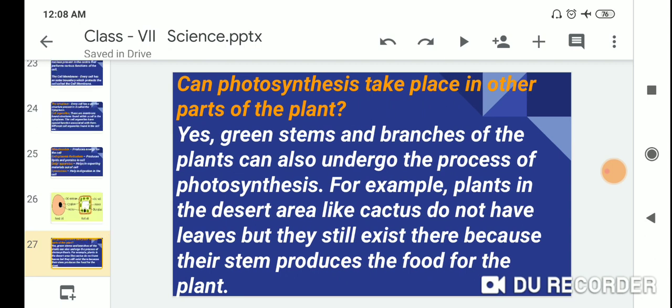Can photosynthesis take place in other parts of the plant? Yes. Green stem and branches of the plants can also undergo the process of photosynthesis. For example, plants in the desert area like the cactus do not have leaves, but they still exist there because their stem produces the food for the plant.